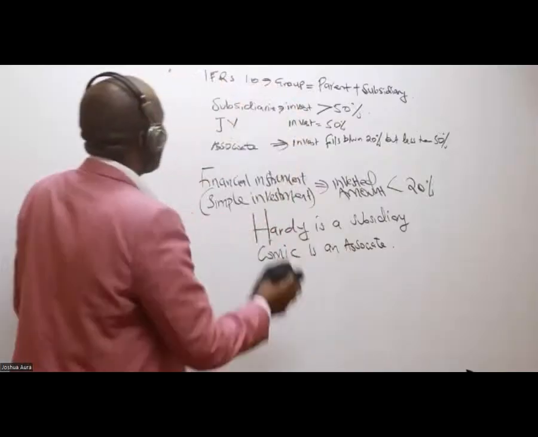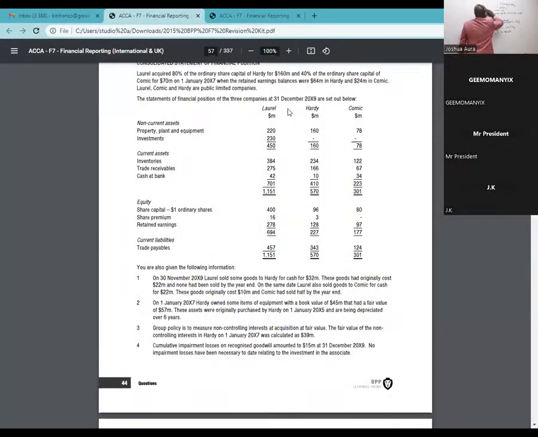I'll come and write there the name of the parent. The parent is called Laurel. So we have here Laurel Group, consolidated statement of financial position, as at.